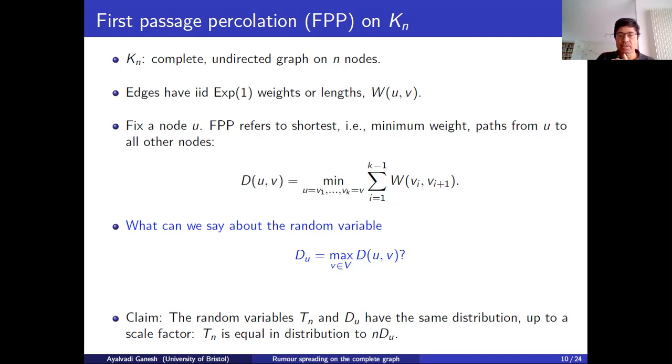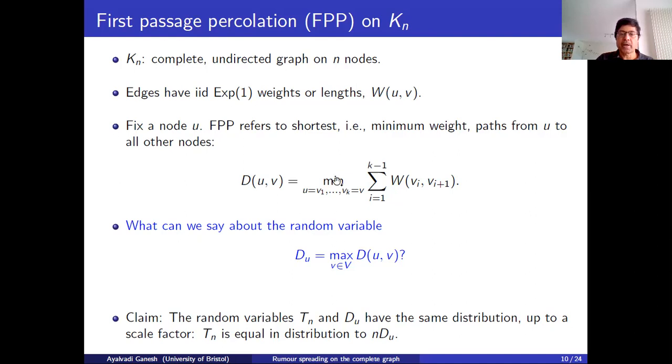So if you're thinking of some liquid starting at U and percolating out through the graph, and W_UV denotes the length of time it takes for it to spread from U to V along the direct edge, then these times D_UV tell you when the liquid has first reached the vertex V, and this tells you when the liquid has reached all the vertices, and that's the terminology why it's called percolation.